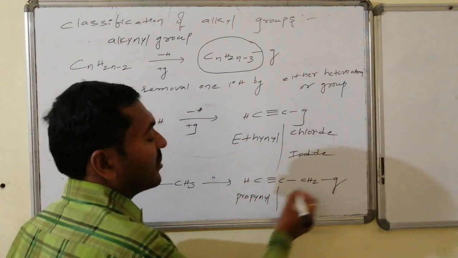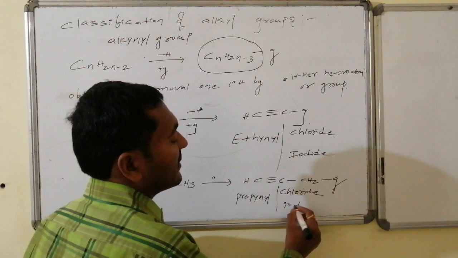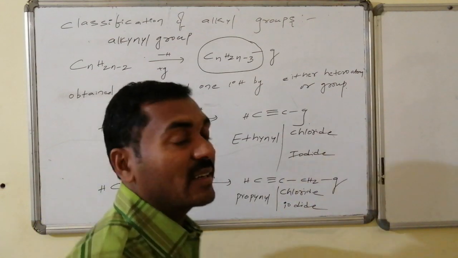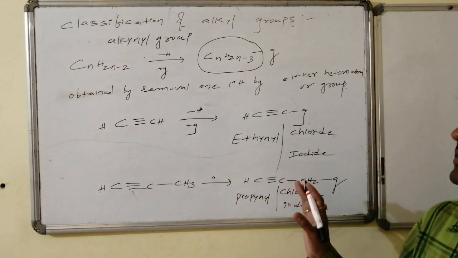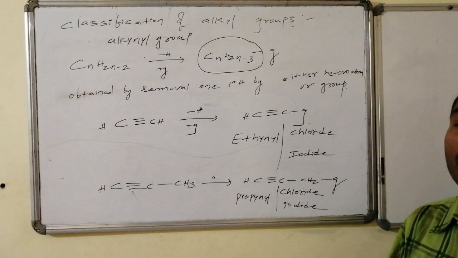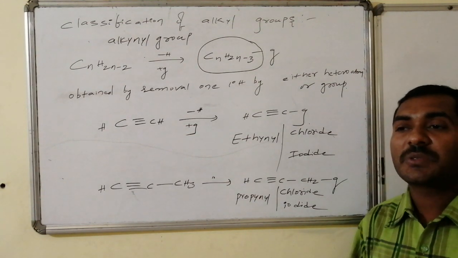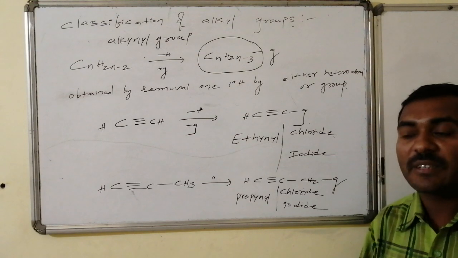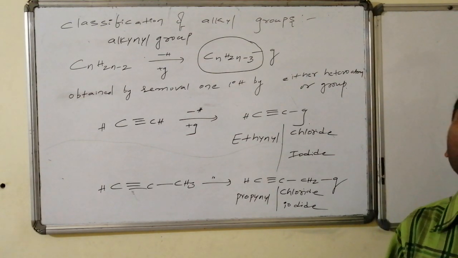If it is chlorine, propynyl chloride. If it is iodine, then propynyl iodide. These are unsaturated and the first one is saturated. Thus we have a broad view of the different varieties of alkyl groups, alkenyl groups and alkynyl groups, and the major variety of the groups are alkyl groups, which are the saturated part.